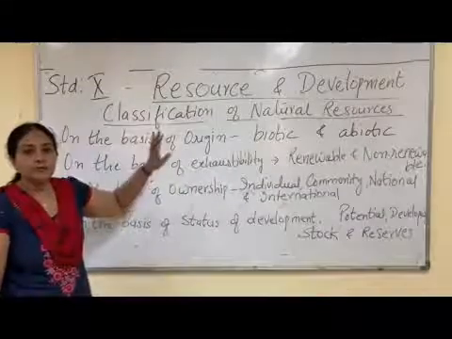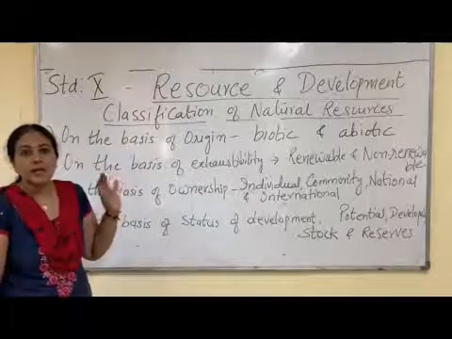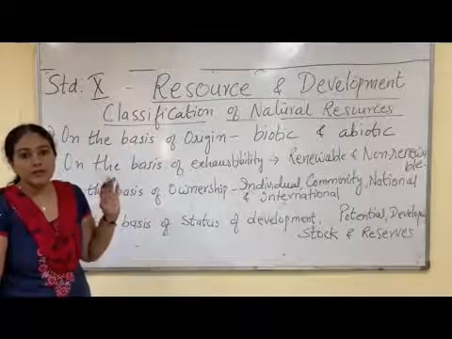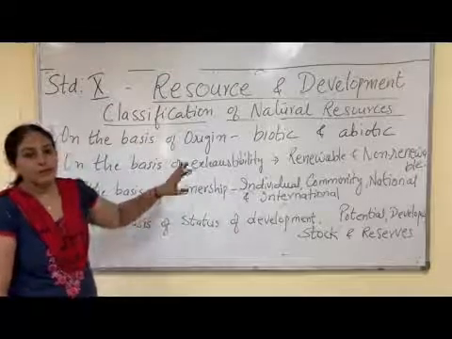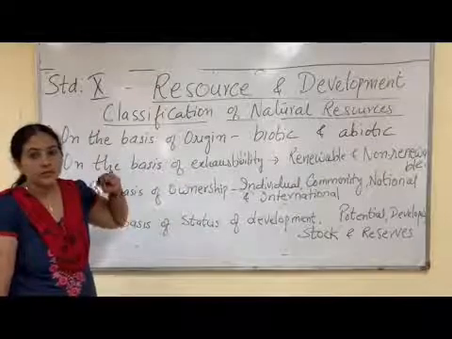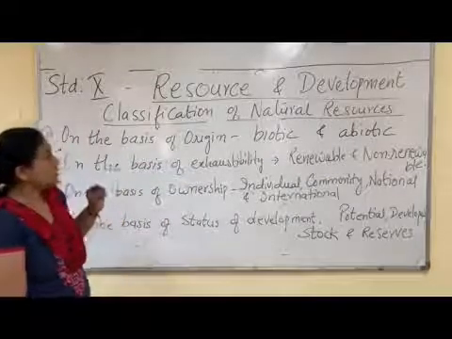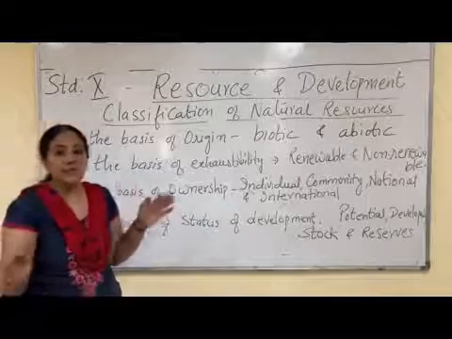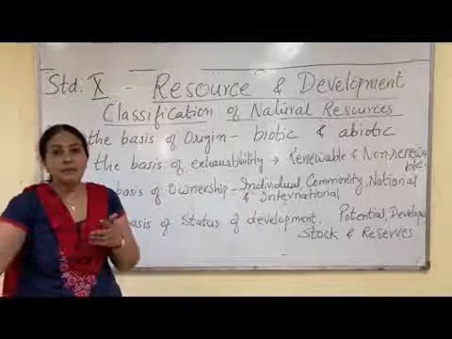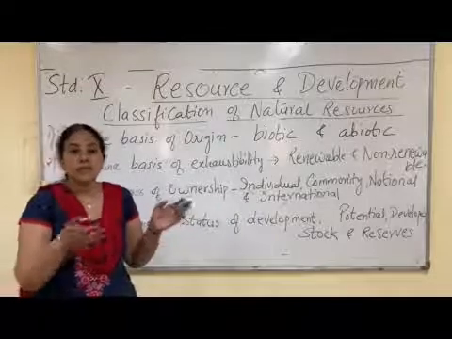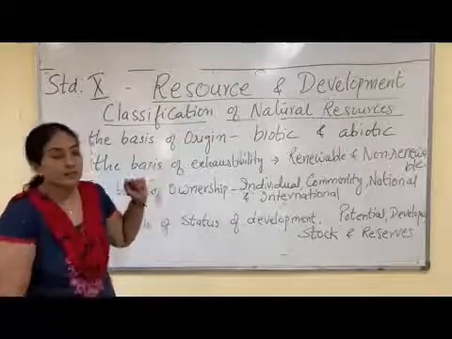All of you know that the resources are classified into three categories: natural resource, man-made resource and human resource. Here we are going to lay emphasis on natural resources. So anything which is found in nature is called a natural resource. There are so many natural resources: air, water, land, animals, plants, birds. So let us classify all these natural resources into various categories.